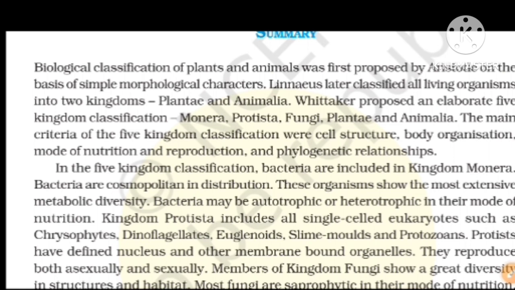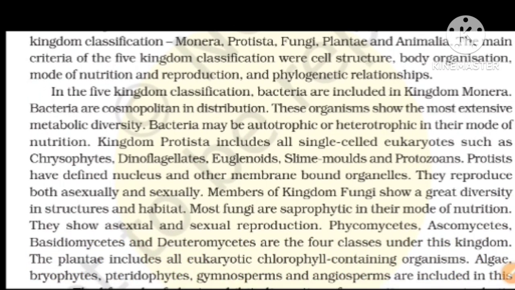The main criteria of the five-kingdom classification were cell structure, body organization, mode of nutrition and reproduction, and phylogenetic relationship. In the five-kingdom classification, bacteria are included in kingdom Monera. The bacteria are cosmopolitan in distribution, and these organisms show the most extensive metabolic diversity, and bacteria may be autotrophic or heterotrophic in their mode of nutrition.